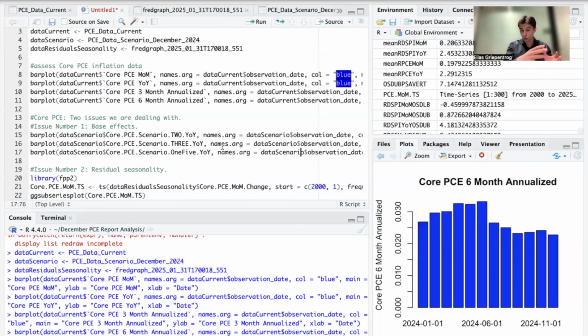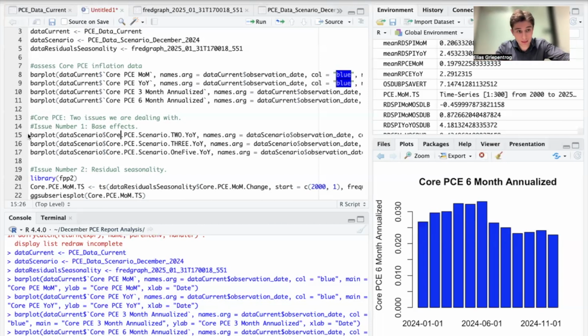Essentially, inflation, of course, has come down quite a bit in 2024, which means that in order to get inflation closer to the 2% target, we need to see more favorable month-over-month readings than what we would have qualified as favorable last year.